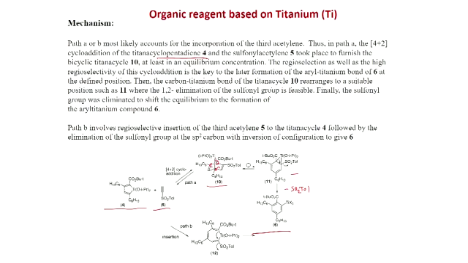Alternatively, the carbon-titanium bond of the titanocycle 10 rearranges to a suitable position such as 11, where the 1,2 elimination of the sulfonyl group is feasible. Finally, the sulfonyl group was eliminated to see the equilibrium for the formation of aryl titanium compound 6.